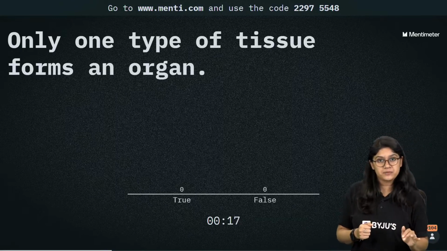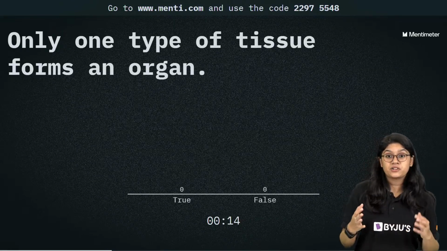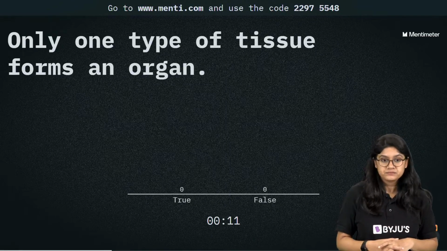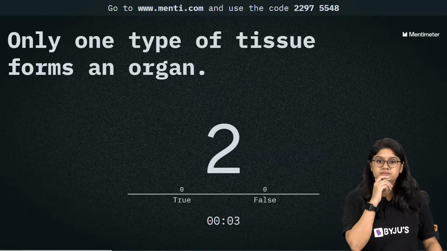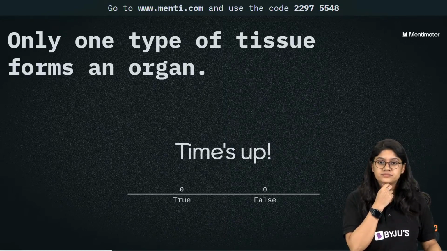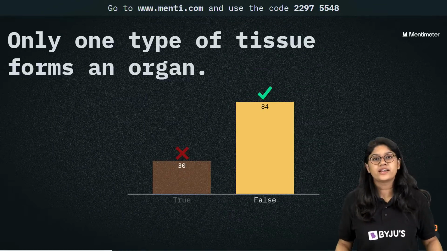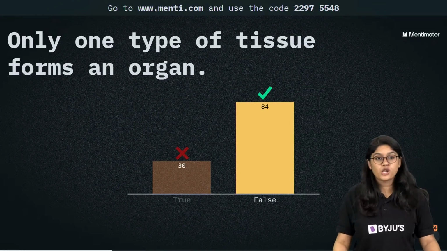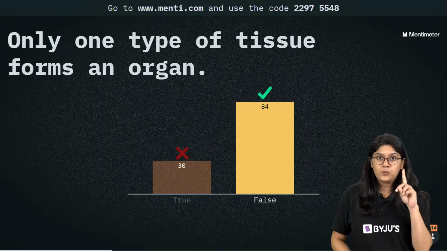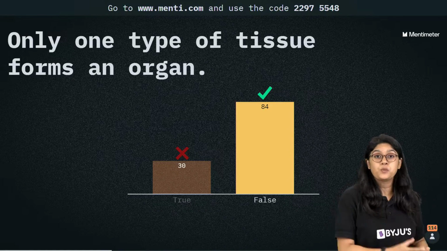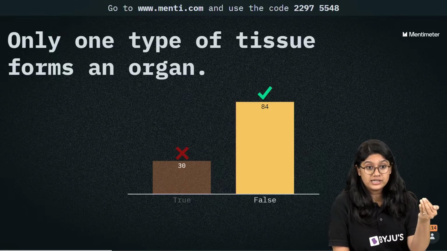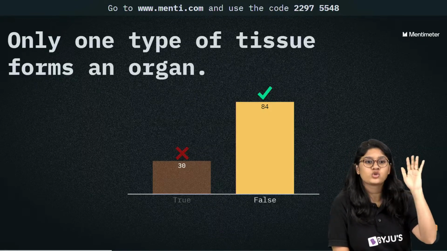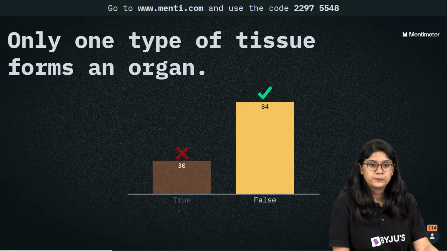We know that tissues are really very important, right? And we have discussed the different types of tissues that we have. Very good, very good. And the correct answer is false, right? 84 of you have voted for the correct answer, which is false. Not only one type of tissue will form the organ. Different types of tissues will come together and form the organs, and the organs will form the organ system and so on. Yes, very good.